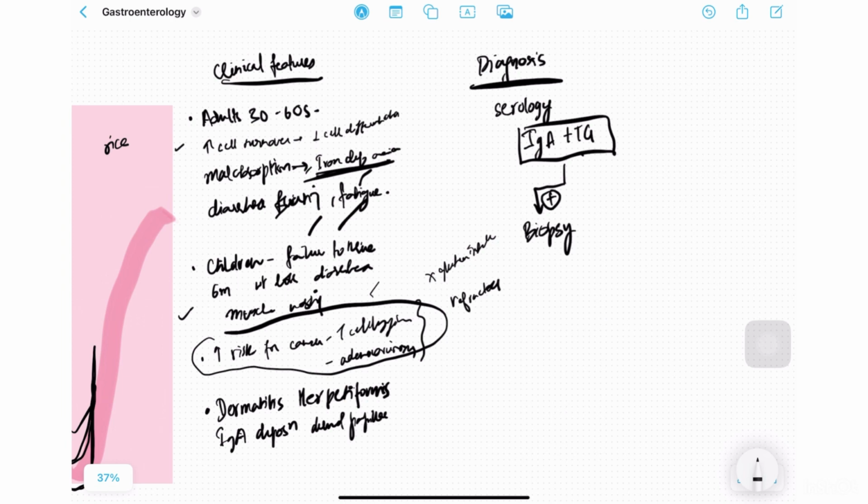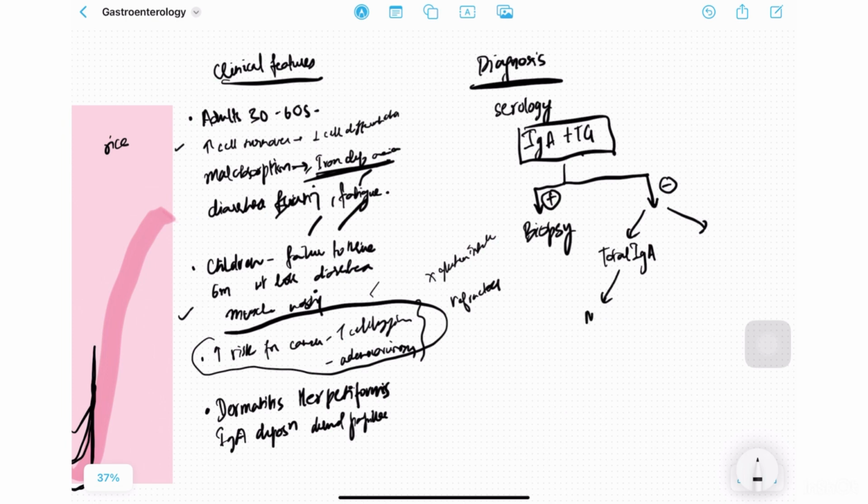Another thing in the morphology that I should have mentioned is that there will also be an increase in the number of eosinophils and neutrophils in the upper lamina propria when we do the microscopy of the biopsy. If IgA tissue transglutaminase is not present, the first thing you want to do is check if the person has an IgA deficiency. So first check if their total IgA levels are normal. Because if you just assume based on the IgA TTG that the person does not have celiac disease, you might be getting a false result because they might have an IgA deficiency as a whole.